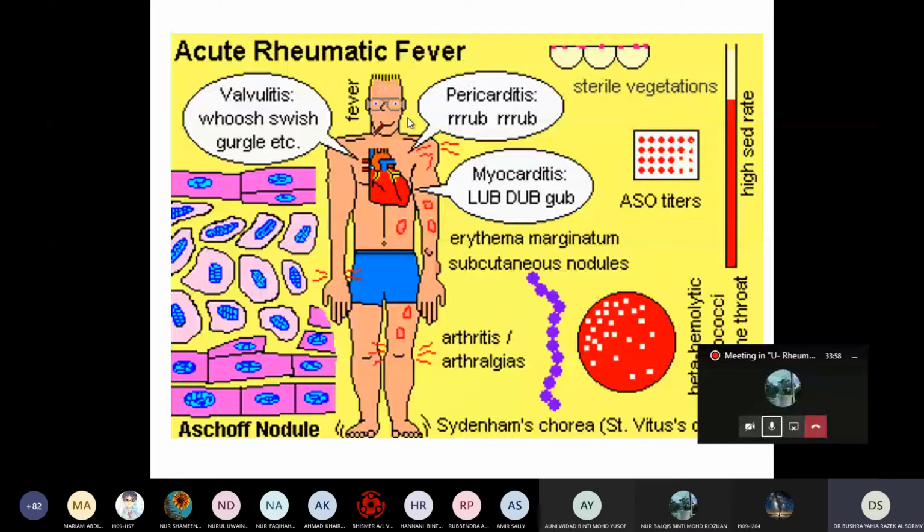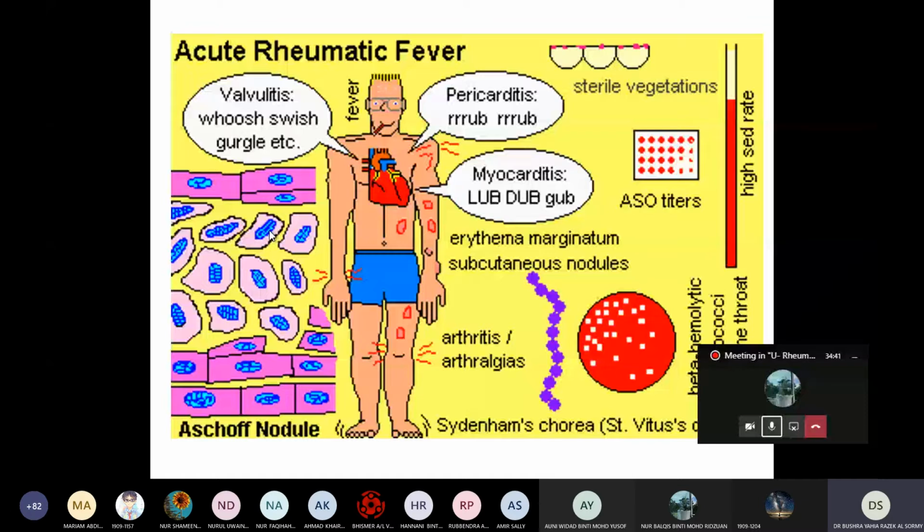In the heart, we have myocarditis, and usually the murmur, okay. Also valvulitis, also pericarditis or pericardial rub, okay. In the skin, we have the erythema marginatum, and also we have subcutaneous nodules in the area of the joint, okay.